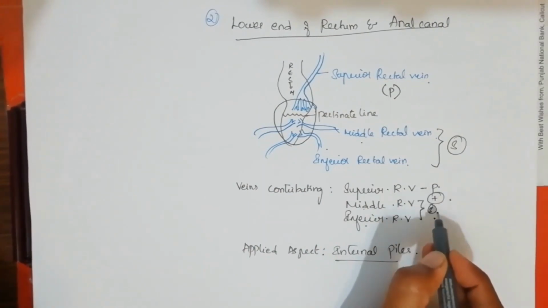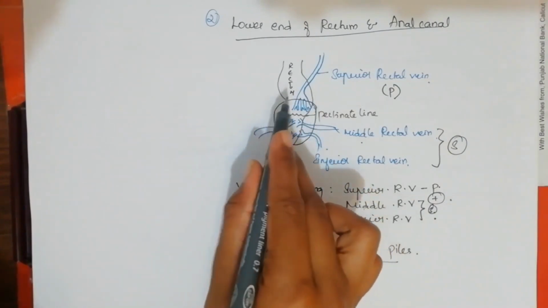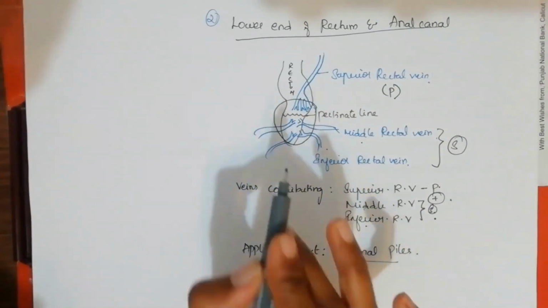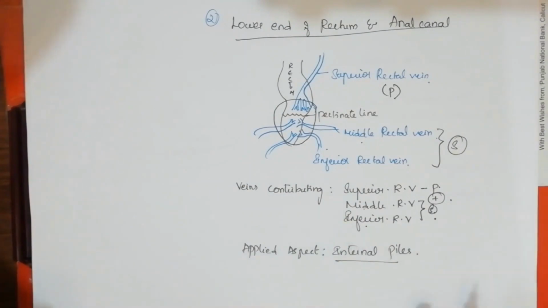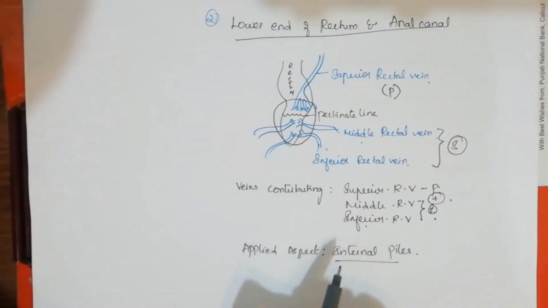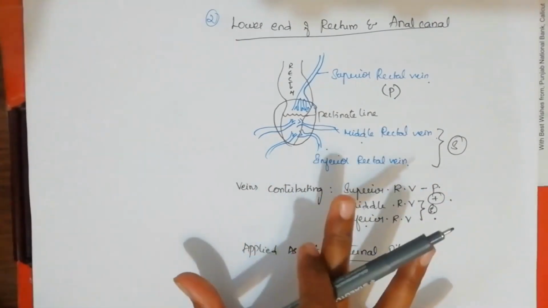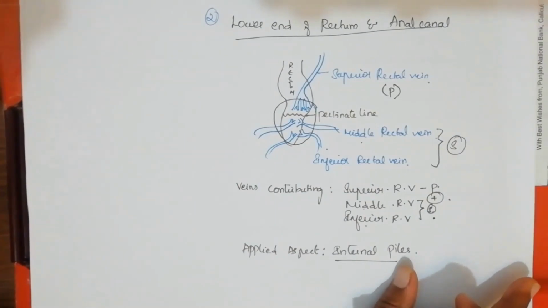So portal and systemic are anastomosed together here in the lower end of the rectum and anal canal. Now the clinical aspect: if any portal obstruction happens here, it will cause internal piles. This is the detail of the lower end of the rectum and anal canal.